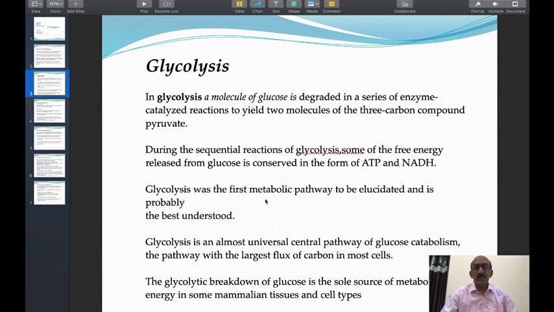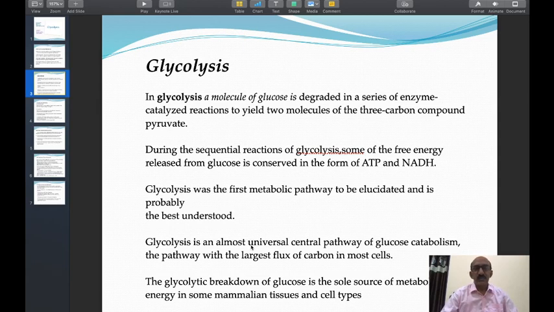Glycolysis was the first metabolic pathway to be elucidated, and it is probably the best understood. It is the first metabolic pathway taking place in the cytoplasm of the cell, and it is thoroughly studied. It is the best understood pathway as compared to the other pathways.